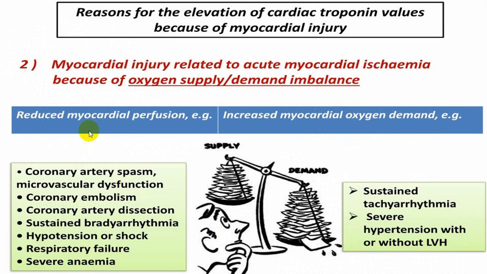So there is reduced perfusion, that is a decreased blood supply, and these are all conditions where you get an increased demand, like tachyarrhythmia, severe hypertension, pregnancy, etc. While decreased supply: coronary artery spasm, microvascular dysfunction, coronary embolism, coronary artery dissection, sustained bradyarrhythmias, hypotension and shock, respiratory failure, severe anemia, etc. This will be one of the factors which will give rise to what we call a type 2 variety of MI.